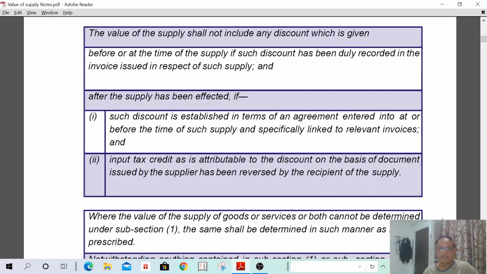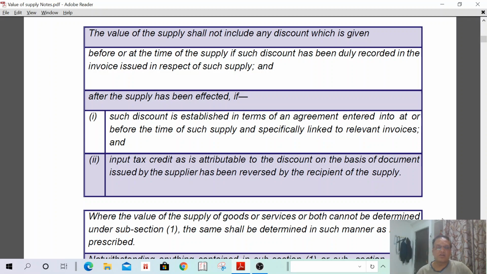That means in the invoice we are not mentioning the discount, because whether that distributor will sell 1000 liters or not, we don't know. But we have an agreement. Then we supply 1000 liters of oil, and the distributor has sold 1000 liters. In such a case, the discount shall be given. Not a problem, because the discount is already mentioned in the agreement. So as per the agreement, I have given the discount because he has sold the 1000 liters. And second, on 1000 liters, suppose the amount is 10 lakh rupees.